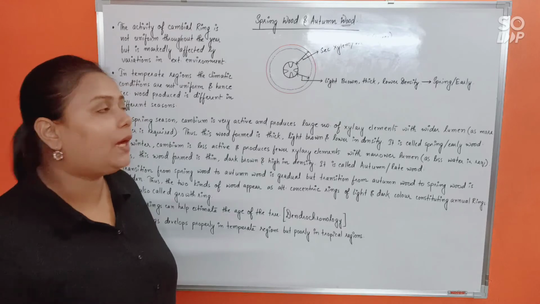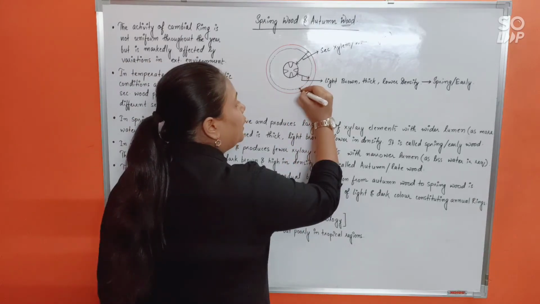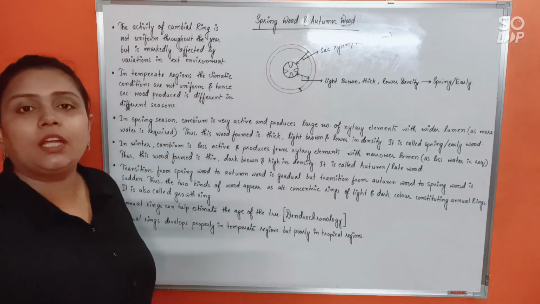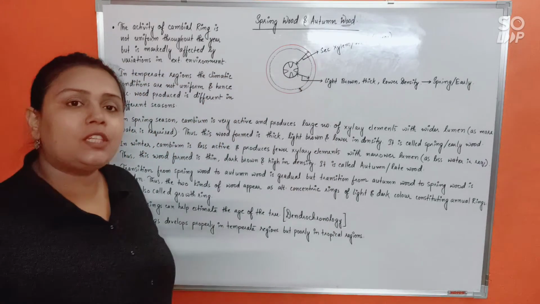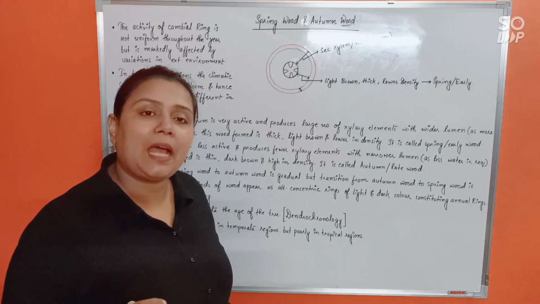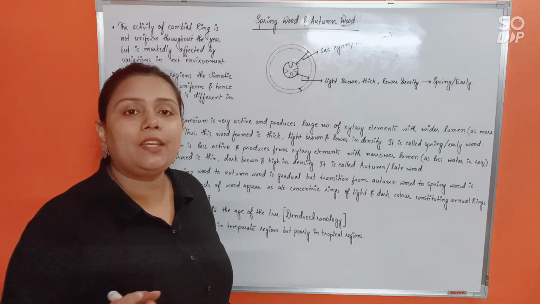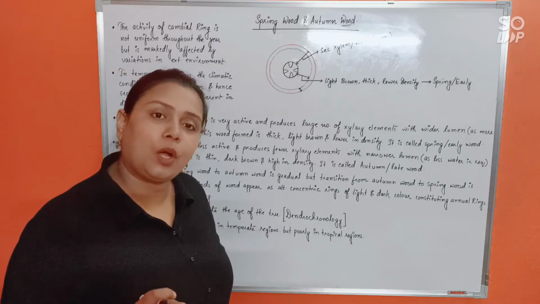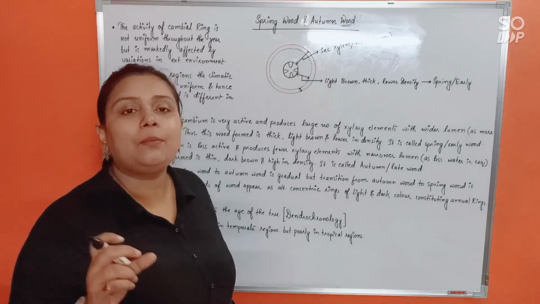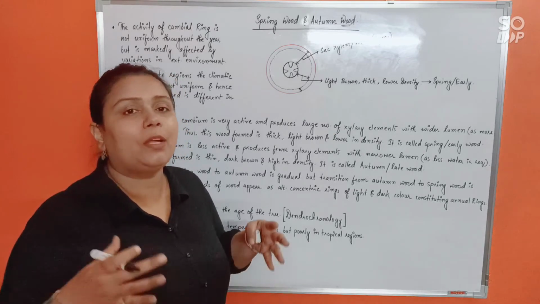Okay, understood that? On the other hand, this is the part of wood that has been formed during winter. As in winter, the cambial ring activity has become less, and also the plant requires less amount of water now. So the xylem elements deposited will be fewer, and the tracheids and vessels formed will not have much wider lumen.